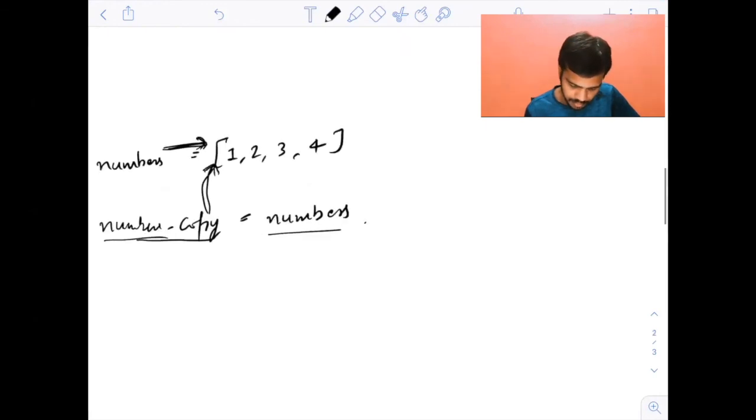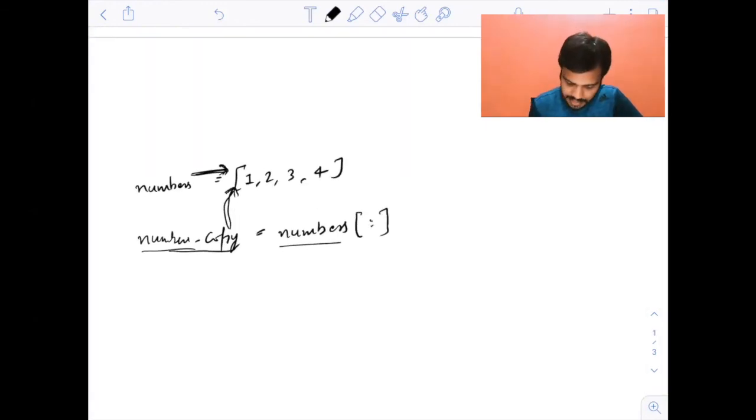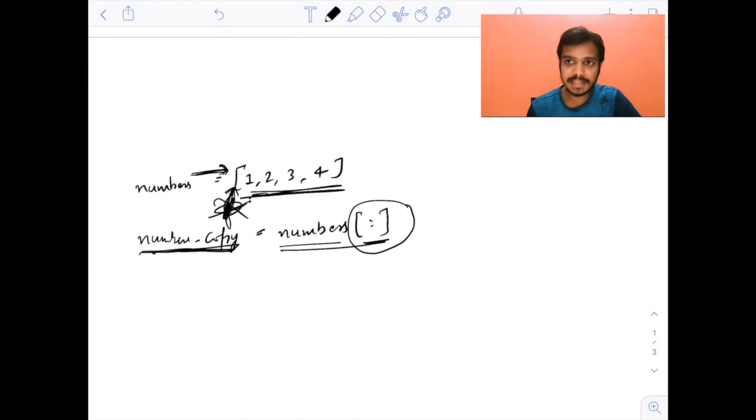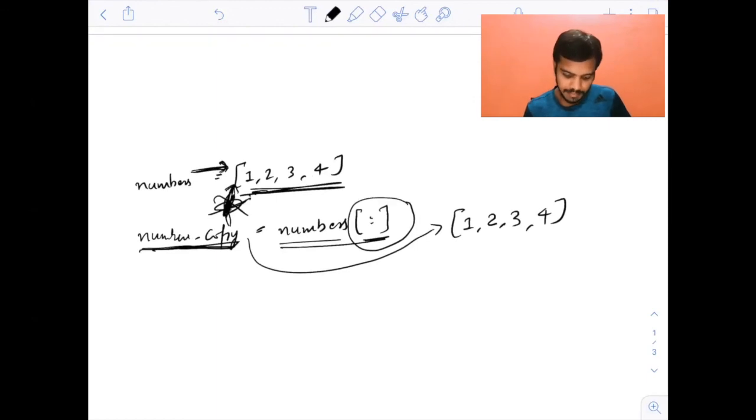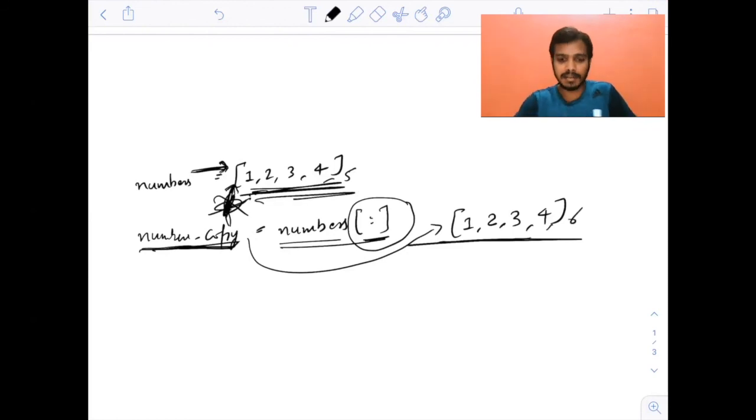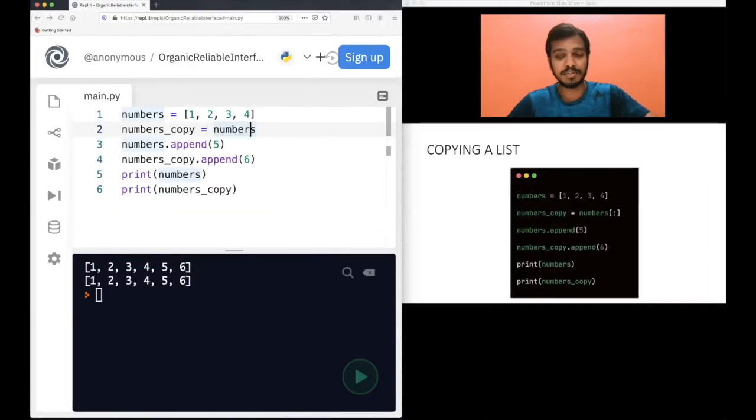But when you make the copy using this slice operator, this pointer assignment is not done. All these values are copied, and another copy is made. You have two copies now. Numbers is pointing to this copy, but numbers copy is pointing to that copy. Now both are pointing to different copies. That's why when you append 5 here, 5 gets appended here, and 6 gets appended there. Now both are different. That's one difference that you should understand.